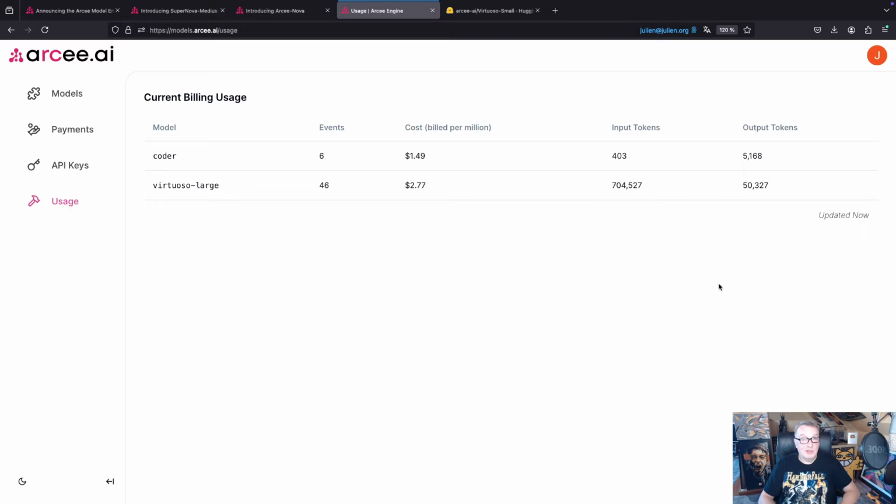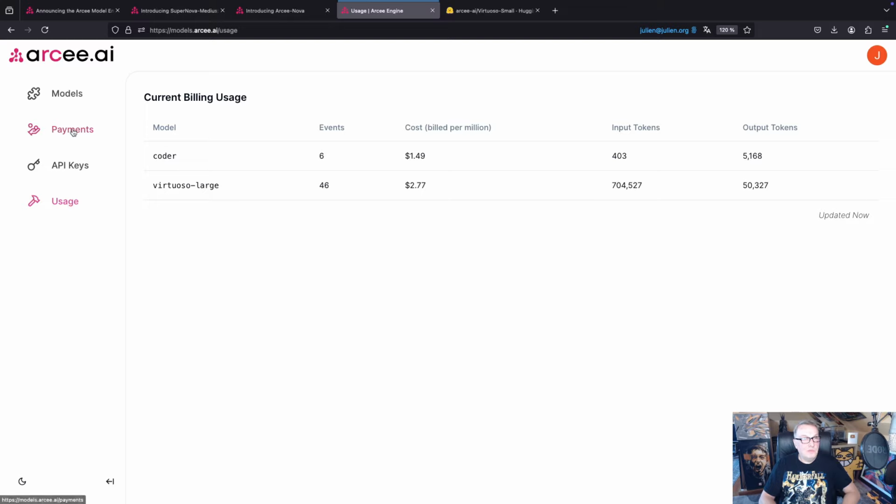So I've been playing with this a little bit. And we see the cost for 1 million input plus output tokens, okay? So don't worry, you didn't spend 2.77 on 46 queries. Once you spend 2.77, you will spend another 2.77 on another million input plus 1 million output tokens, okay? And you can see the price for the coder model.